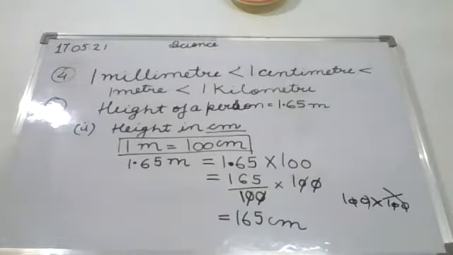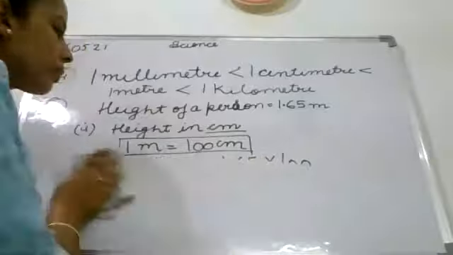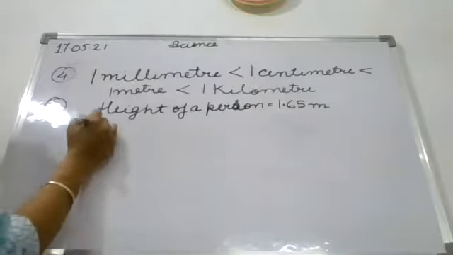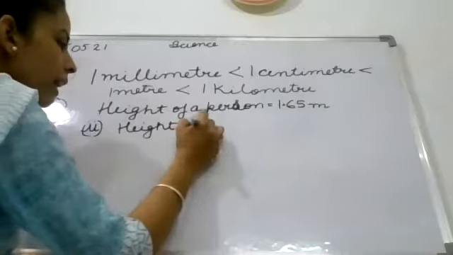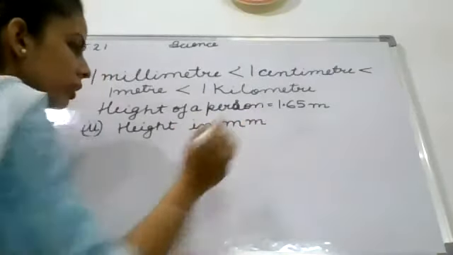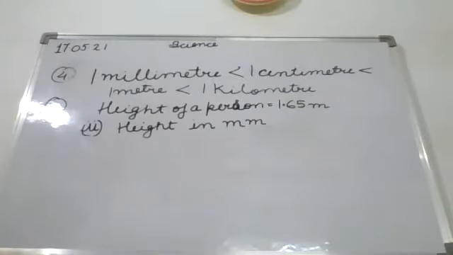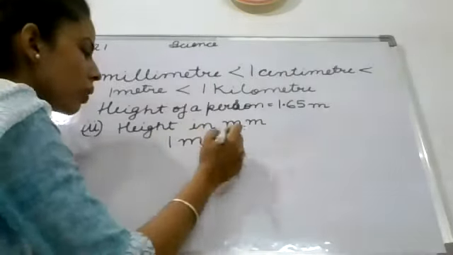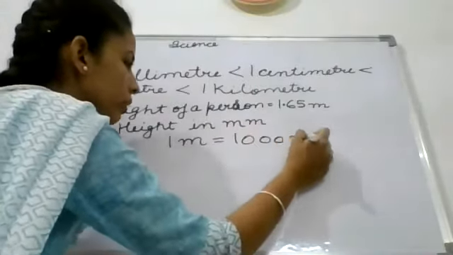Clear? Now next, you have to express it into the millimeter. So similarly, I will do the second part also, but I will write second and height in millimeter. So mm is used for the millimeter. Clear? And you all know that 1 meter is equal to 100 centimeter and 1 meter is equal to 1000 millimeter.